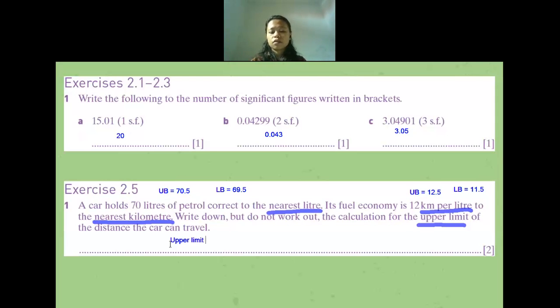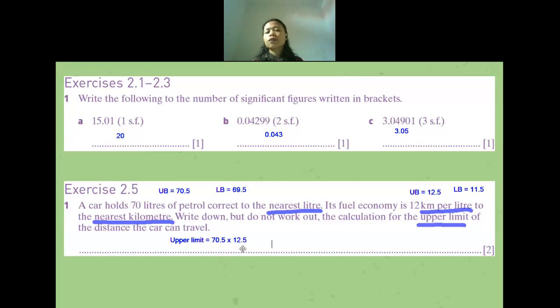70.5 times 12.5. Okay, 70.5 times 12.5. Because the question says do not work out, so this is the answer. Just let it be a multiplication, 70.5 times 12.5.